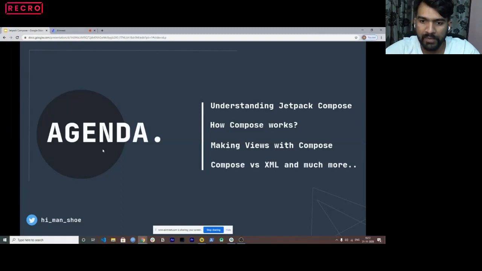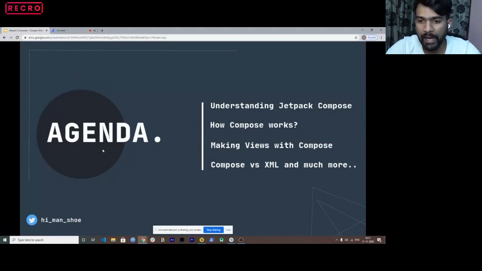And at last, I would give you the differences between XML layouts and Compose layouts. That's pretty much a comparison, with use cases where you can use Compose and where to use XML. So it's basically the trade-offs of using Compose and the trade-offs of using XML.